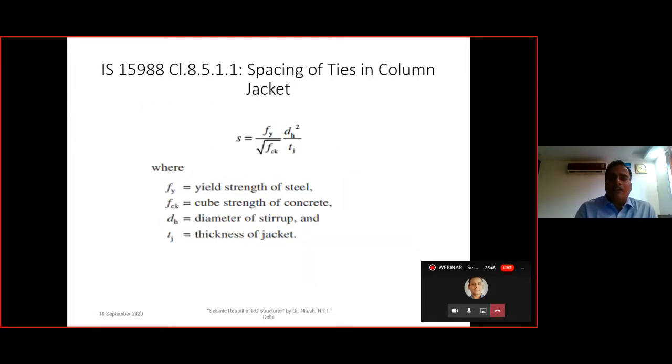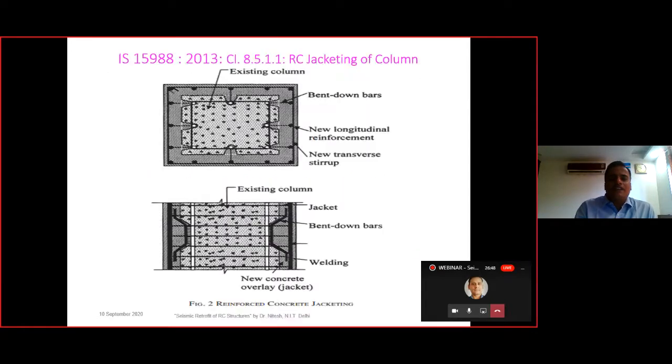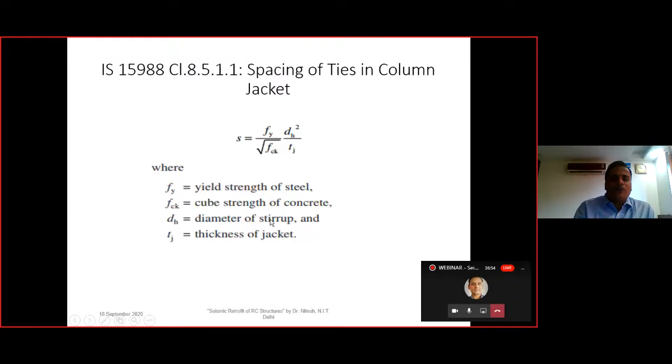Then the spacing of the ties in the column of the jacket, that is, what should be the spacing of these ties, is calculated with the help of this particular formula, that is Fy, the yield strength of the steel, and FCK, the cube strength of the concrete, DH, the diameter of the stirrup, and TJ is the thickness of the jacket. So spacing of the ties is calculated with the help of this particular formula as per IS 15988 clause 8.5.1.1.